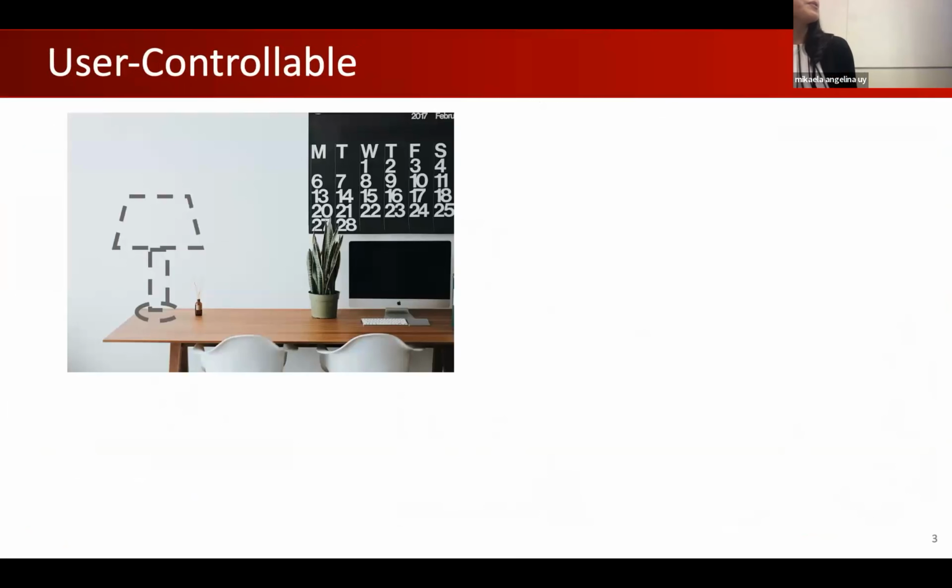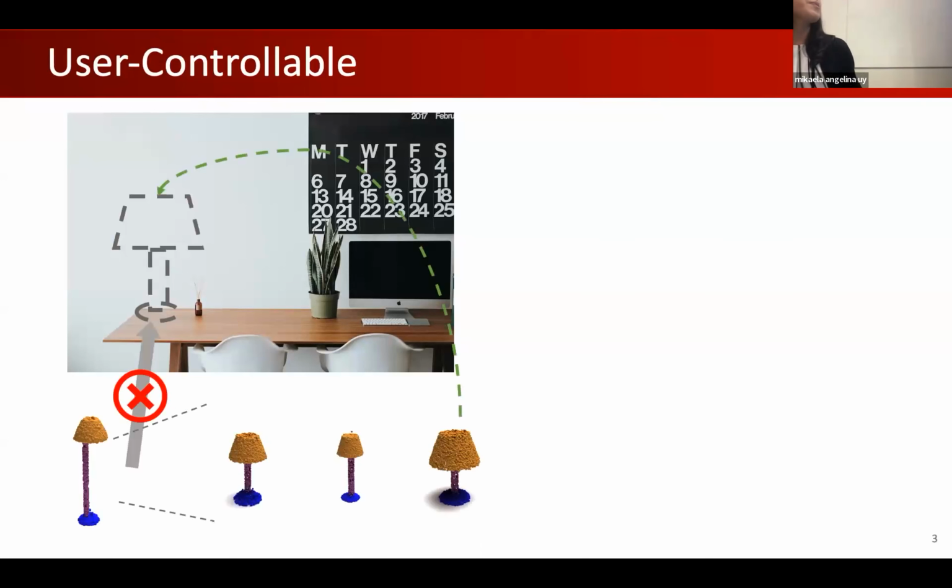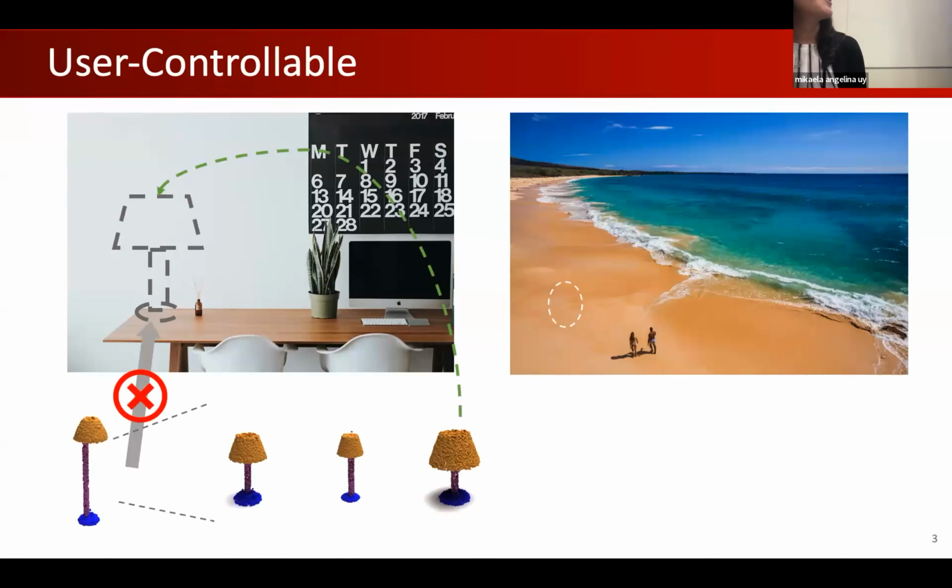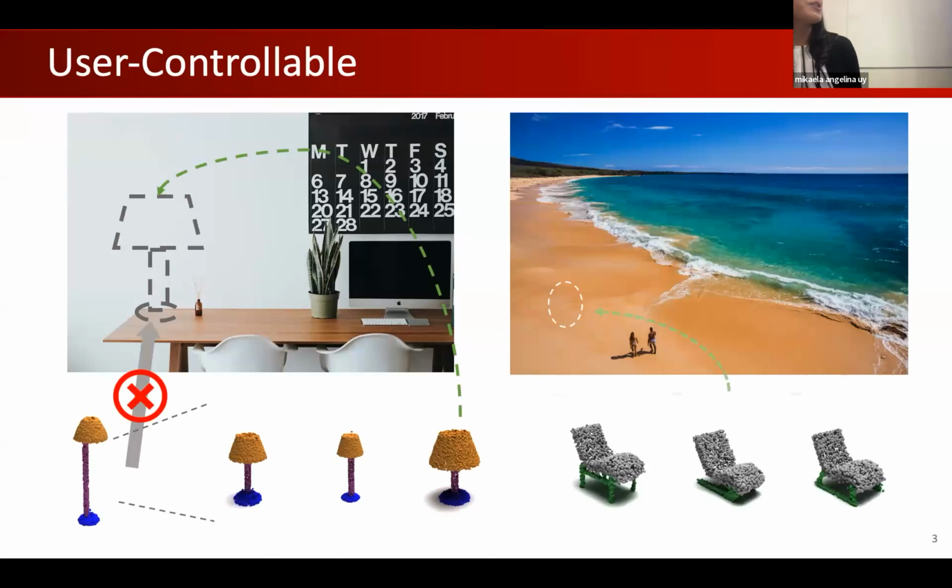For example, a user might want to plop a lamp on a desk, and you want to be able to control what you're generating such that it is an appropriate object that is coherent with the scene. Or let's say you want to put a chair on a beach and you want a particular style that would fit the context of the scene. So there are various forms of user control.